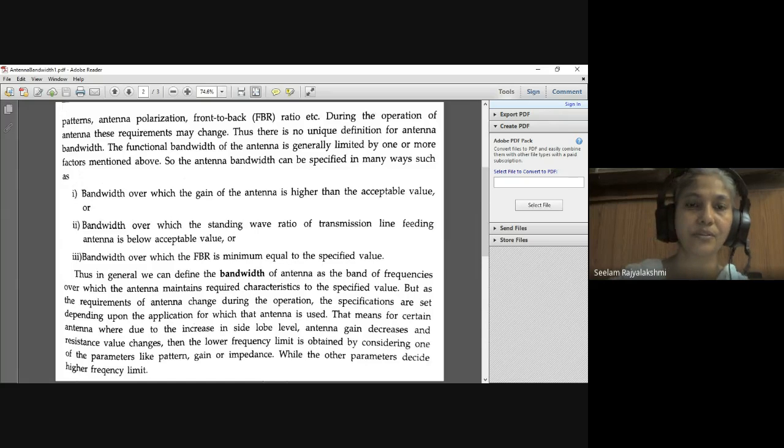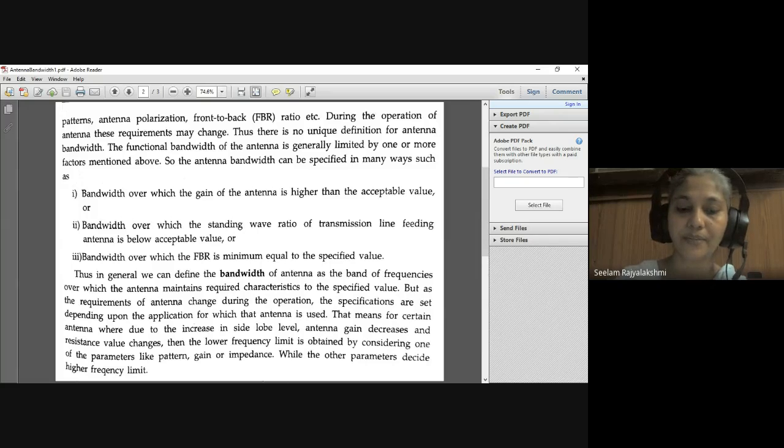Now let us go to the front to back ratio. It is the ratio of signal strength transmitted in the forward direction to that transmitted in the backward direction. That means it is a ratio of the forward direction to the backward direction in which the signal strength is transmitted. Or we can say it is the ratio of power gain between the front and rear of a directional antenna.